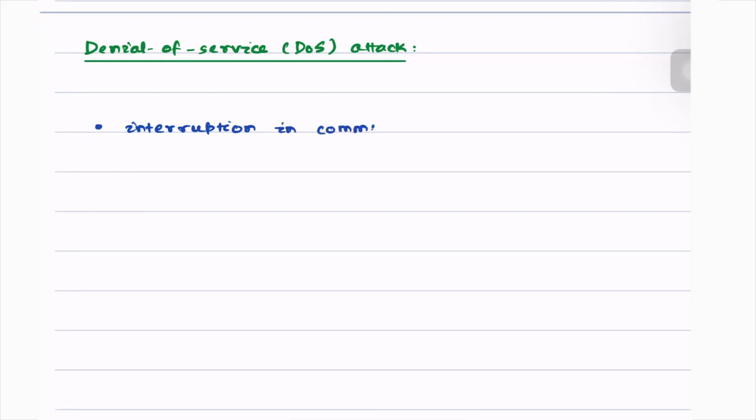Interruption in communication, basically. So how does this interruption in communication affect the system? What we are looking at is a regular system. Let's say we are looking at a linear system modeled as this.